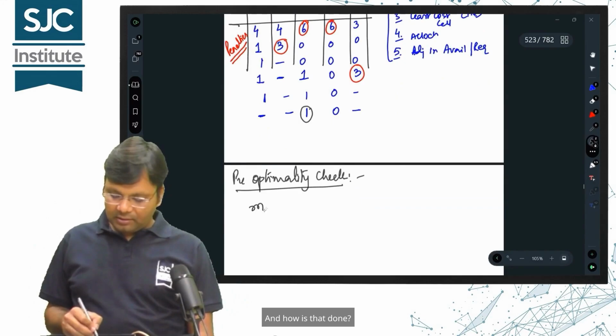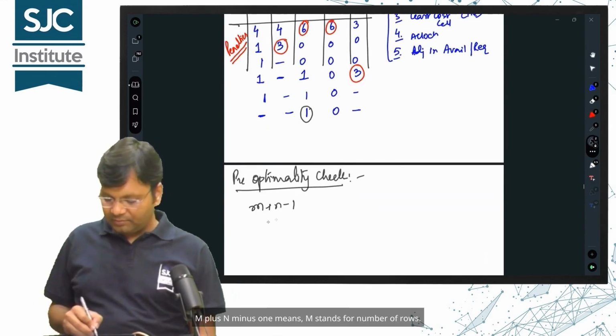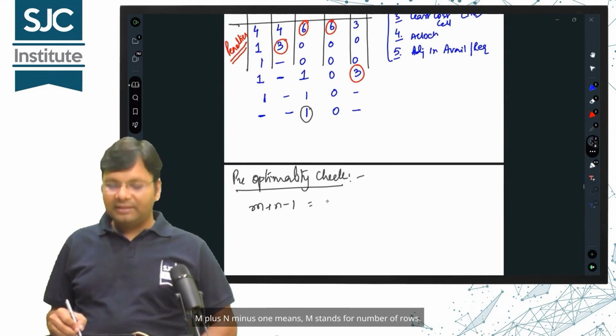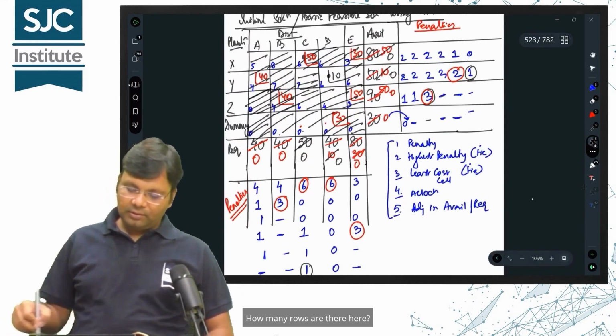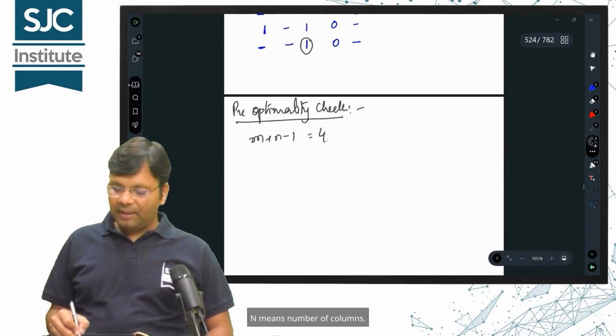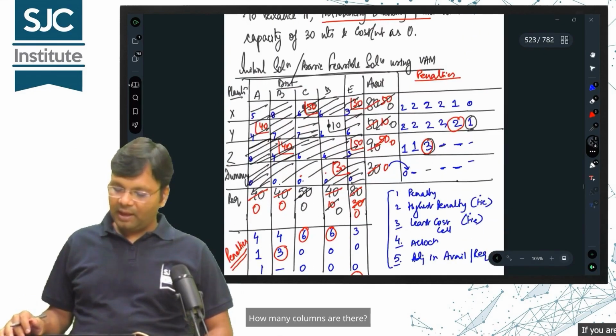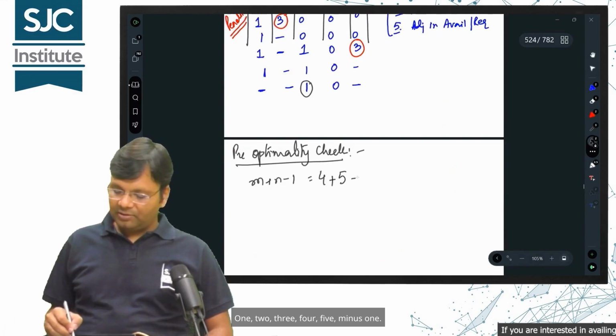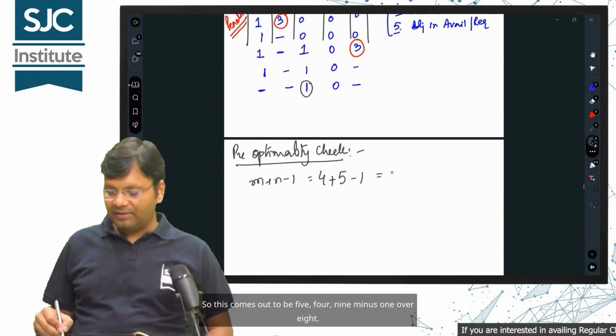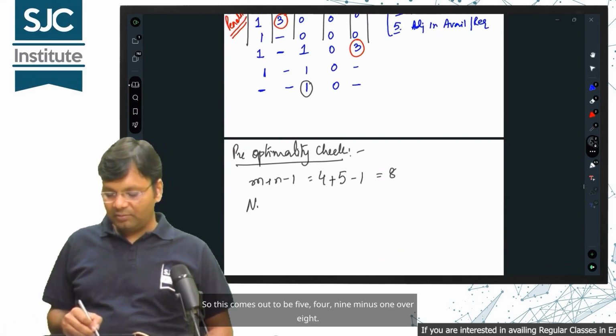And how is that done? M plus n minus 1. M stands for number of rows. How many rows are there here? 3 and 1, that makes 4. N means number of columns. How many columns are there? 1, 2, 3, 4, 5, minus 1. So this comes out to be 5 plus 4, 9, minus 1, which is 8.